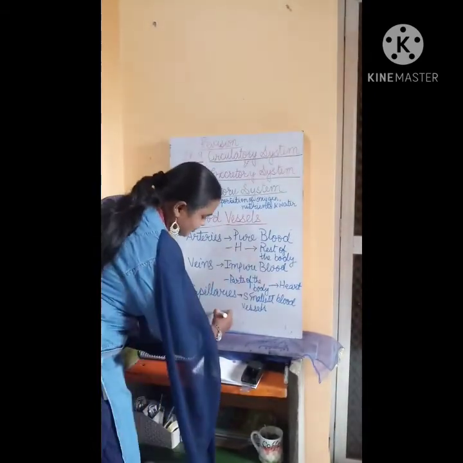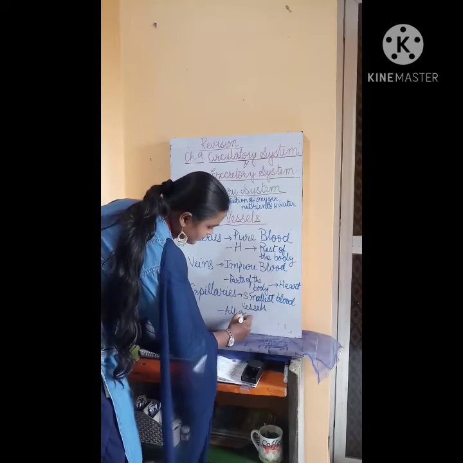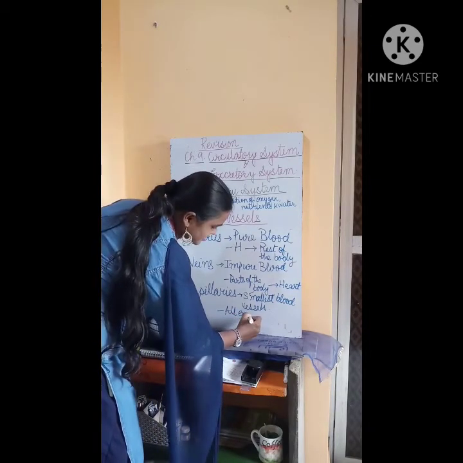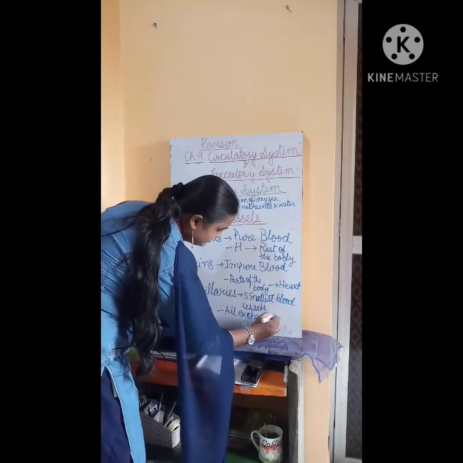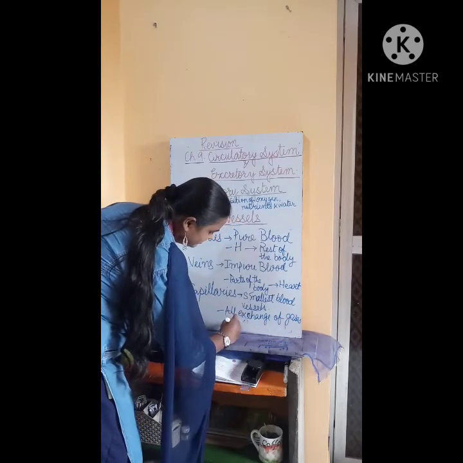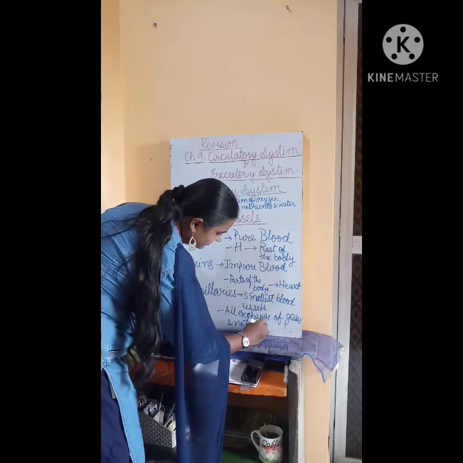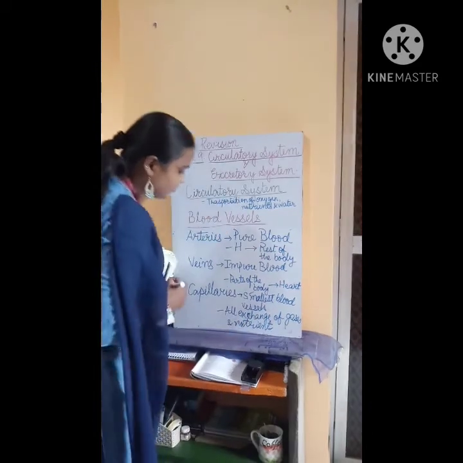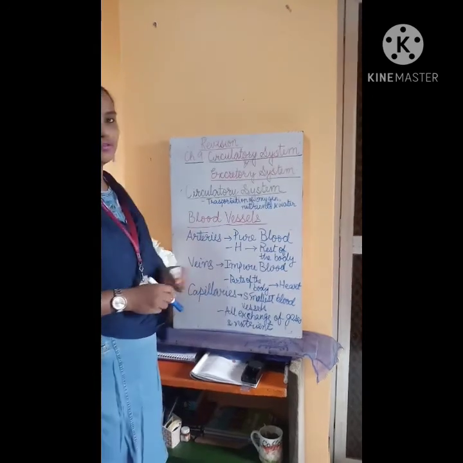All exchange of gases and nutrients takes place through capillaries.